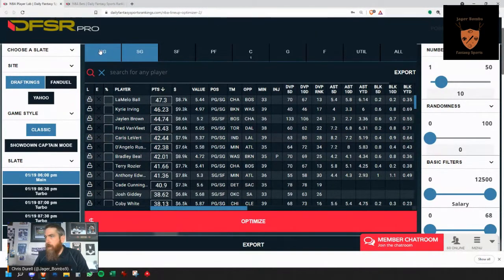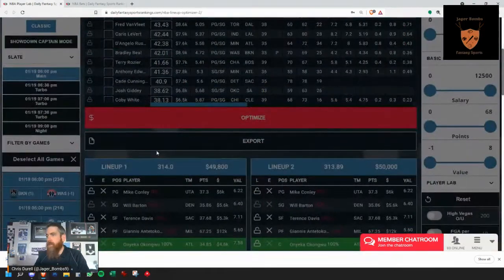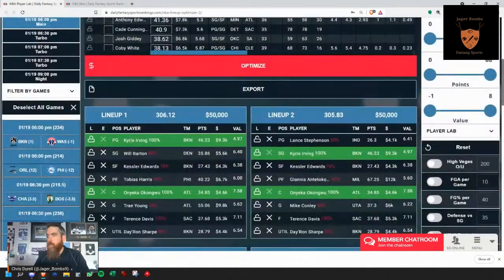Let's just go through here and find Kyrie Irving. I like him a lot. KD is going to be out, so Harden and Irving are going to be really popular. The projection on Irving is probably going to come up towards the end of the day, but let's go ahead and lock him in and see how this changes things. So it now puts Kyrie in.